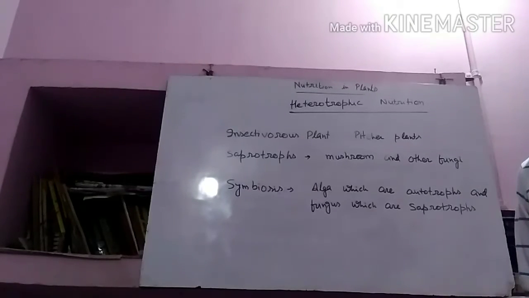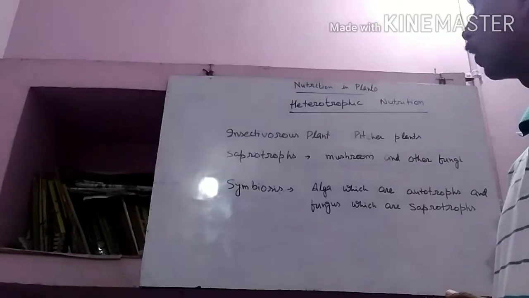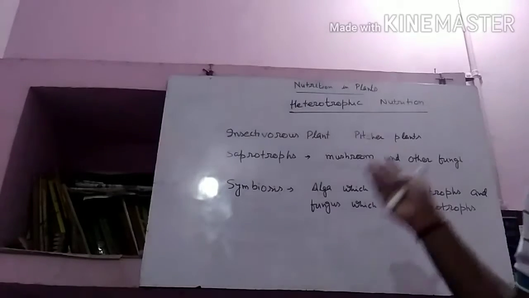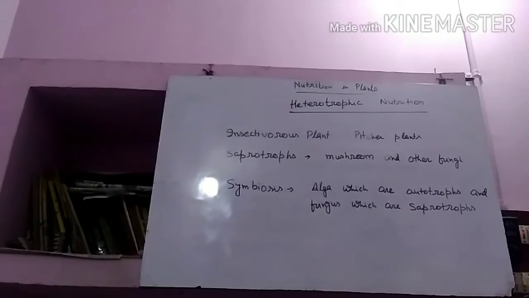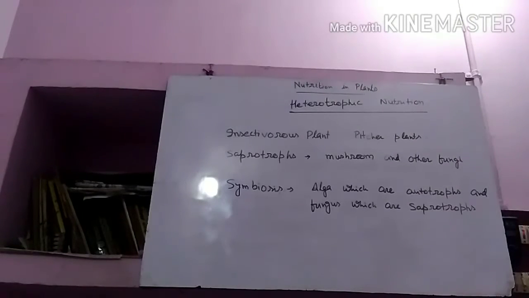So this method of getting nutrition is called saprotrophic nutrition, and the organisms that take part in this type of nutrition are called saprotrophs. Okay.